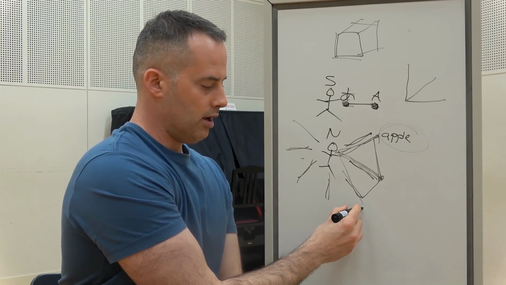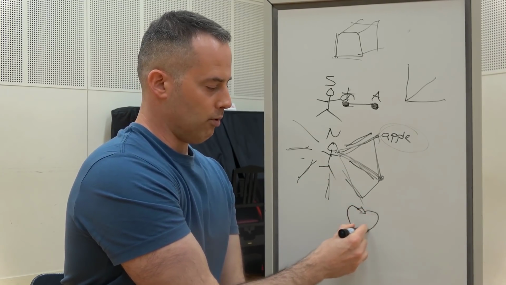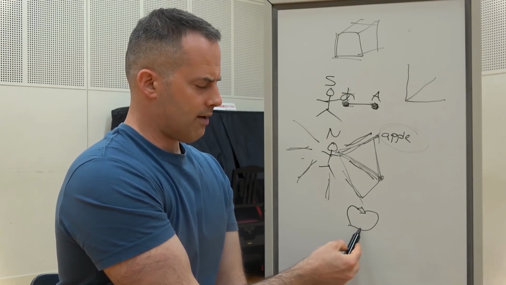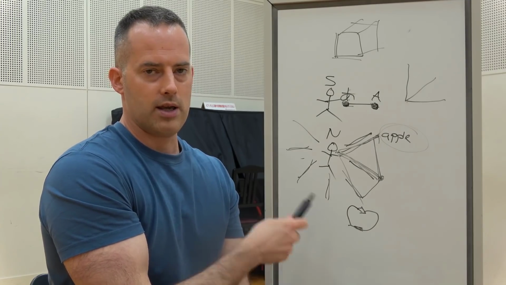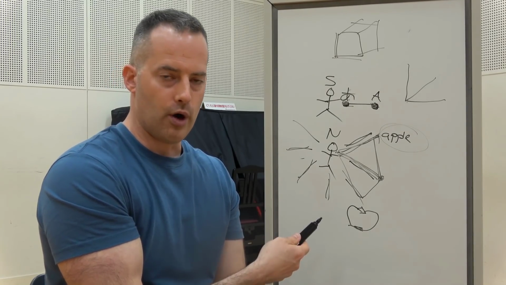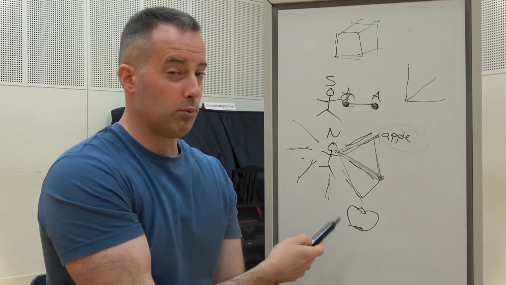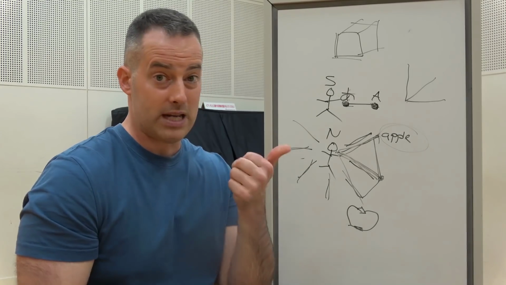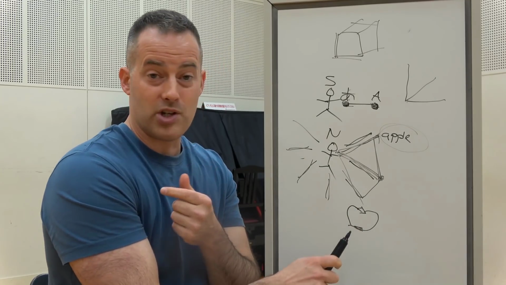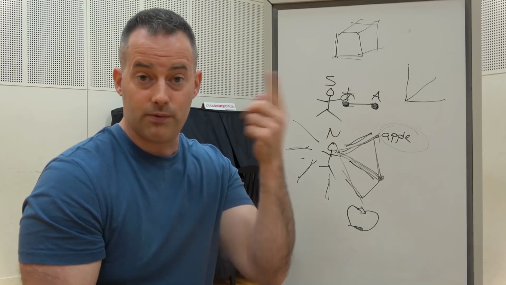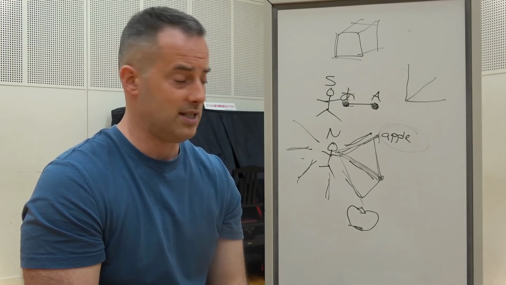So if I draw a picture of an apple, it's not a very good picture, but if I have a picture of an apple right here, you don't really know what I'm talking about if I say apple and you don't know the English word for that. You can probably guess I mean that, but I could mean fruit. I could mean the color of something. I could be talking about the shape of it. It could be many different things for your brain. Your brain doesn't have any idea about that.